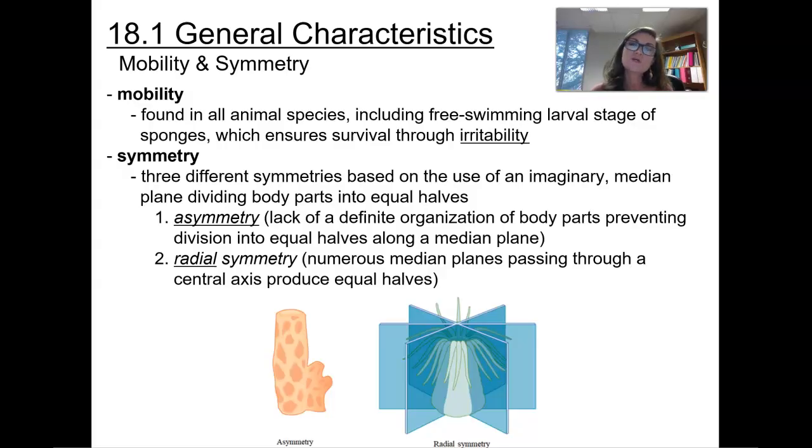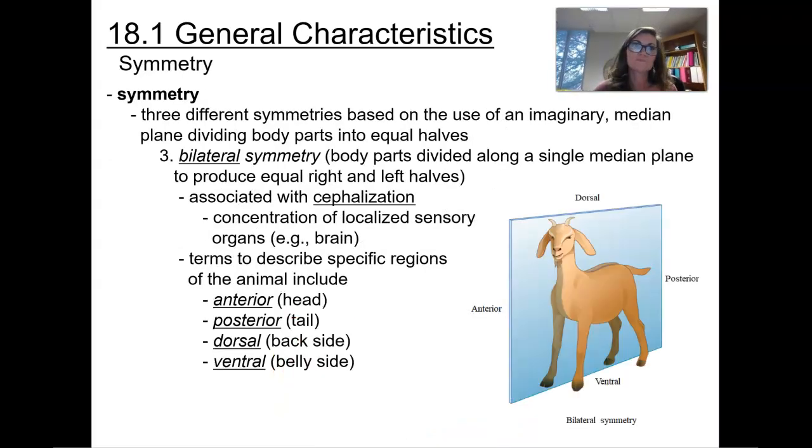If we talk about radial symmetry, this is where you can have numerous median planes that pass through central axes and produce equal halves. So think of a pizza, think of a pie, things like that. And then our third one is bilateral symmetry. This is where body parts are divided along a single median plane to produce equal right and left halves. So you would cut down the center of the body. We, for example, as humans, are animals that have bilateral symmetry.